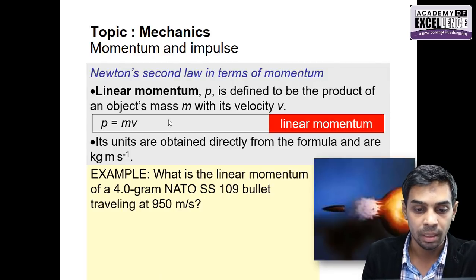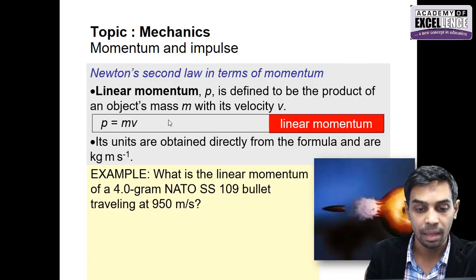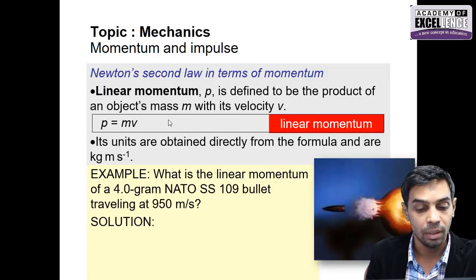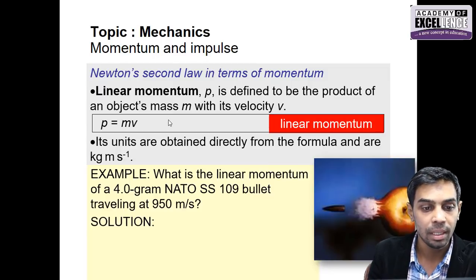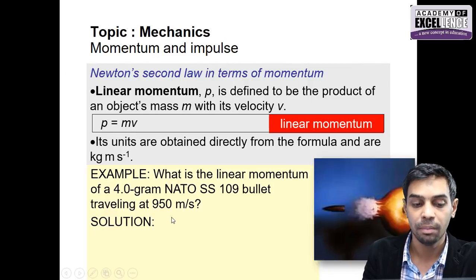Now it's a very simple question that is given to you. You have a bullet whose mass is 4 gram and it has a speed of 950 meter per second. So what's going to be the momentum? We discussed that momentum is given by mass times velocity. Its mass is 4 gram and the velocity is 950 meter per second.